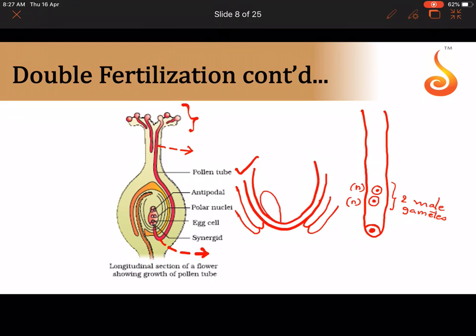There is a group of 3 cells. What are these 3 cells? Egg apparatus: one egg here and 2 synergids. And remember, the synergids have folds in the cell wall, which is called the filiform apparatus. So ultimately, the pollen tube enters the ovule, enters through the filiform apparatus and into the synergids. And now we saw it releases the male gametes inside. One of the male gametes fuses with the egg. What about the other male gamete? In the central cell, there are 2 polar nuclei. This cell is the central cell, and the other male gamete fuses with the 2 polar nuclei. That's why it is called double fertilization.